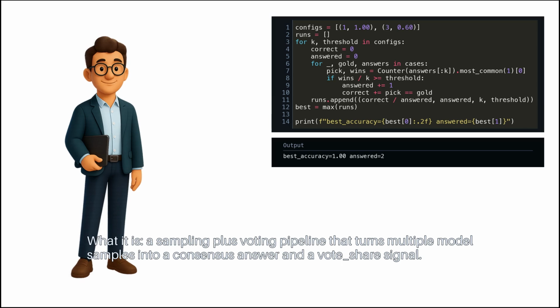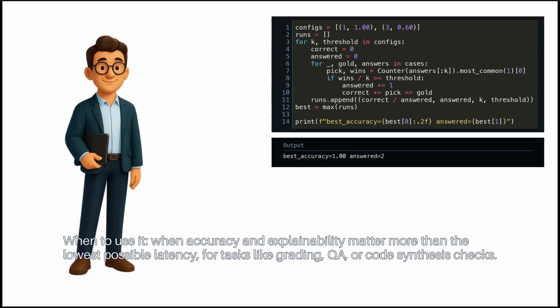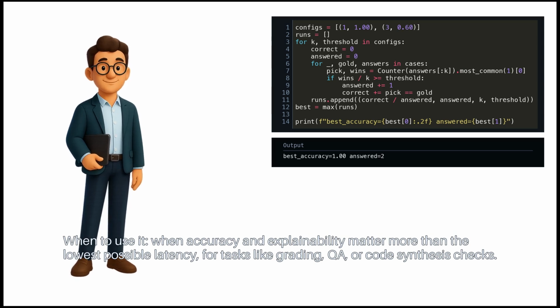What it is: a sampling plus voting pipeline that turns multiple model samples into a consensus answer and a vote share signal. When to use it: when accuracy and explainability matter more than the lowest possible latency. For tasks like grading, QA, or code synthesis checks.